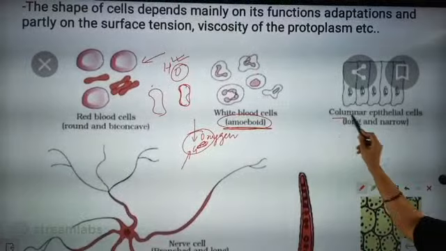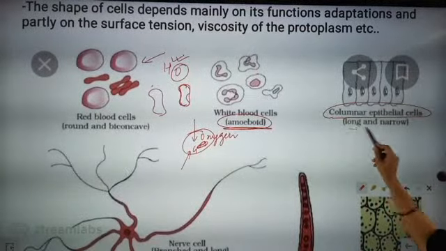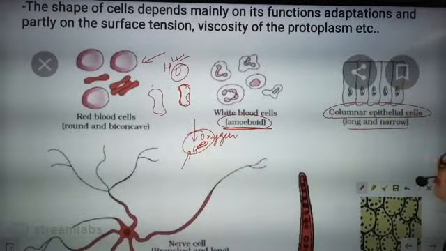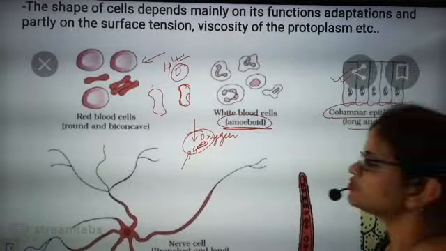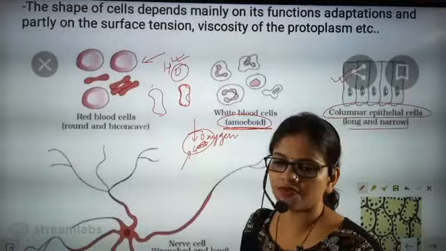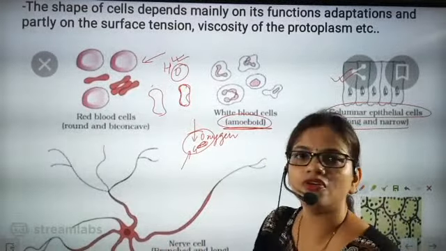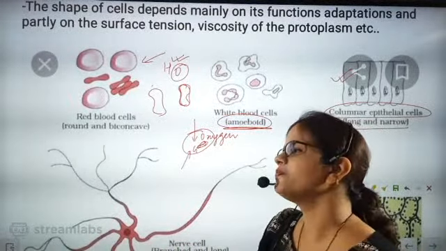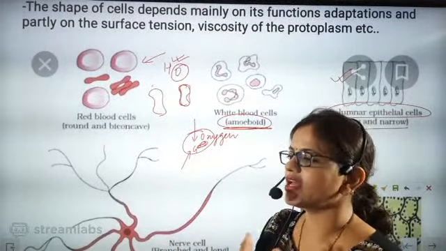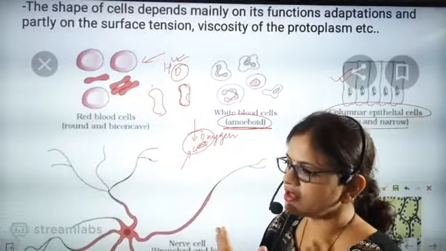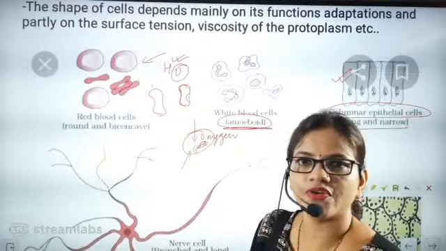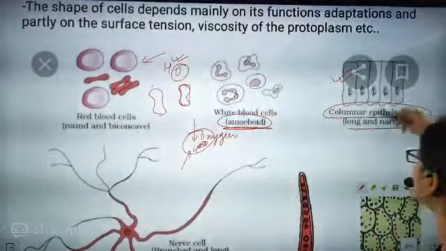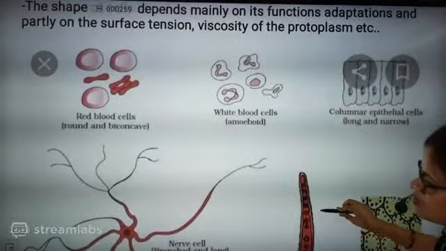Then beta, columnar epithelial cells. These are long and narrow cells. We will be discussing in future how these long and narrow epithelial cells work. So epithelial cells, we are going to understand what is the function of those cells. Definitely beta, in the inner part of the skin you will be having cells that will be doing specific functions. So they will be exactly long and narrow. That part we are going to understand.